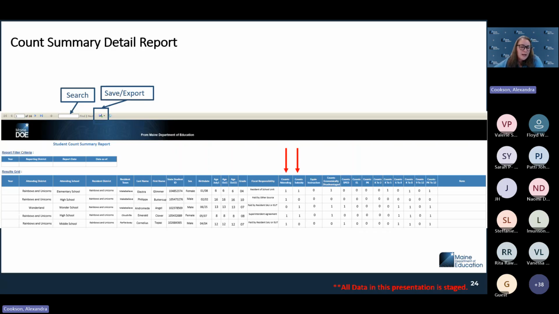There is a question in the chat about, will I see students that are FTE code special education only provided by the school on this report? Yes, this report will show those students, and I'm trying to see if they're FTE. I believe that there's a note for those ones, where you would see the special education only provided by the school district. So in that case, you would be able to see them there.